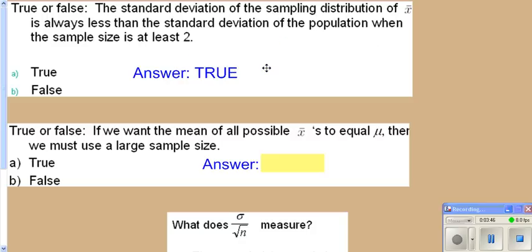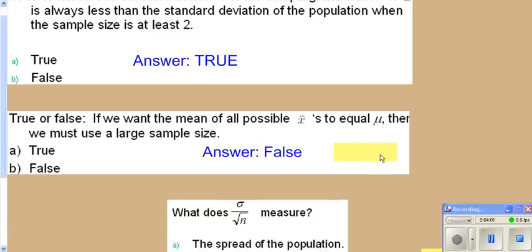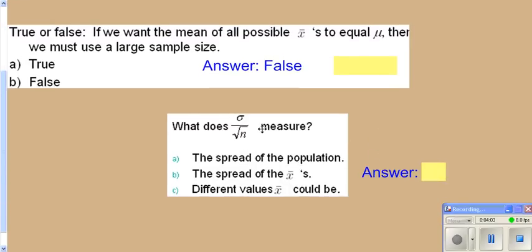This one here is true because remember your sampling distribution is always being divided by the square root of n for your standard deviation. This one here we would say is false. And sigma over the square root of n tells us the standard deviation of our sampling distribution, which is always from our x bars. So it's how spread out our x bars are.